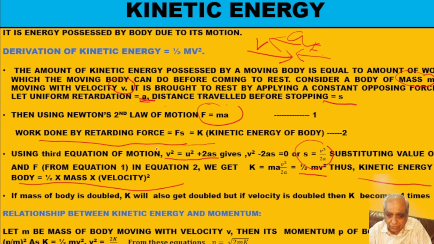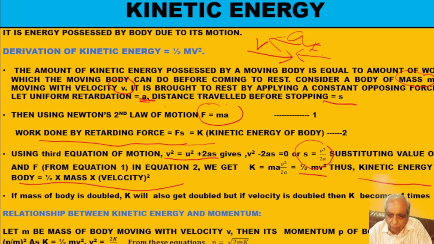This is the derivation. So in case I make the mass of my body double with the same velocity, then my kinetic energy will also get doubled. But if I double the velocity for the same body, then my kinetic energy will become 4 times, because it is velocity square. If I make my velocity 3 times for the same body, then kinetic energy will become 9 times. So this is the most fundamental formula of kinetic energy, half mv square, which you will soon learn.